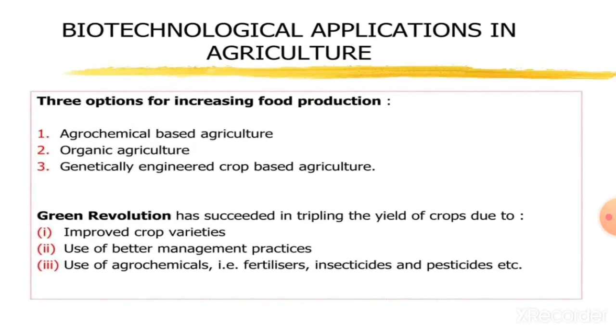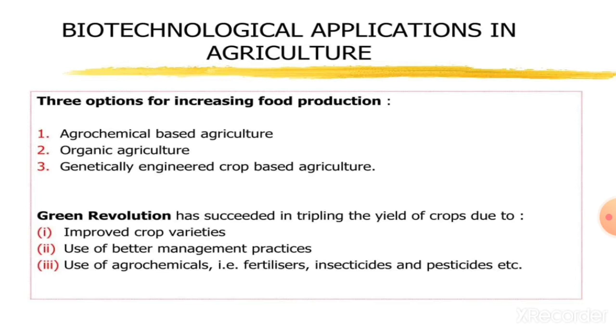So let's start. Our first topic is biotechnological applications in agriculture. In this we are going to study the various ways by which we can increase food production. So there are three options for increasing food production. First is agrochemical based agriculture, second is organic agriculture, third is genetically engineered crop based agriculture.